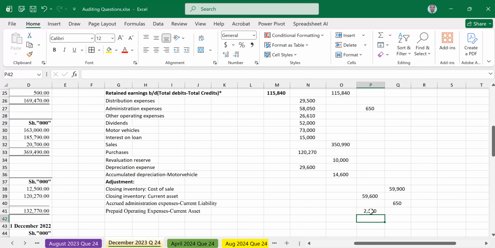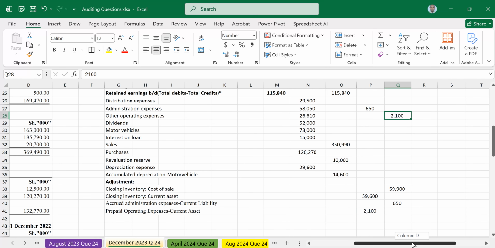Now, prepaid expenses are deducted from the expense they relate to. So that will be deducted from prepaid operating. Put it on the credit side, 2,100. It's an asset, a current asset, but it's deducted from the expense it relates to, prepaid operating.